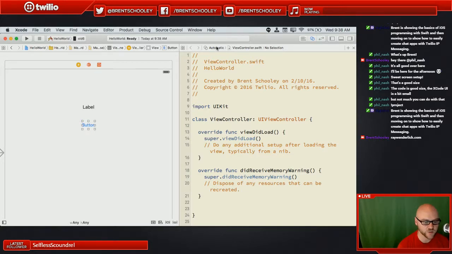Automatic mode is super interesting because it takes a look at what is being displayed in the leftmost pane, and it tries to figure out what the most appropriate thing to show in the second pane would be. This used to be super helpful in Objective-C, because Objective-C required you to have header and implementation files, and with Assistant Editor you could have the header and the implementation file open side by side automatically.